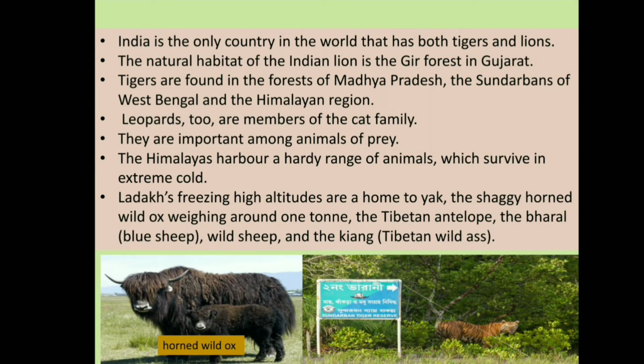India is the only country in the world that has both tigers and lions. The natural habitat of the Indian lion is the Gir forest in Gujarat. Tigers are found in the forests of Madhya Pradesh, the Sundarbans of West Bengal, and the Himalayan region. Leopards, too, are members of the cat family.